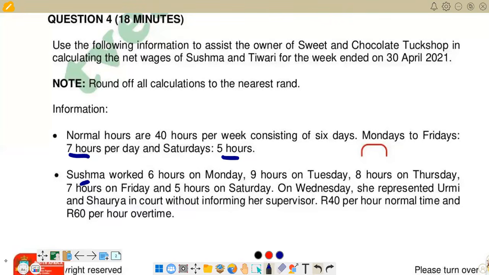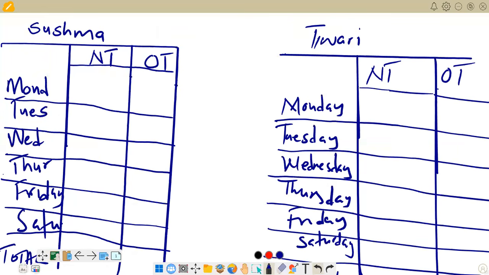We have got a table that I've created here that we are going to use to input that. We have got Sushma here and then Tiwari. So we are going to start with Sushma. This column is for normal time and this column is for overtime. So we know that normal time has a maximum of 7 hours. Whenever it exceeds 7 hours, the extra hours we put in overtime on each and every day.